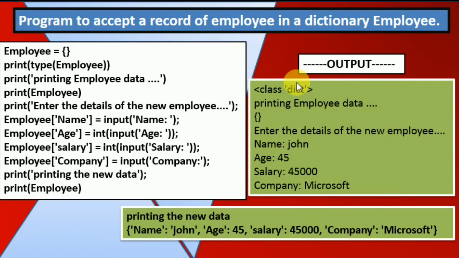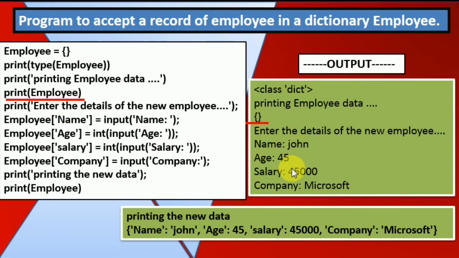When I execute this line, it will show me the answer like this. This line, type employee, is going to show me class dict. Then print employee is going to display me that at present this employee is empty, a blank dictionary.